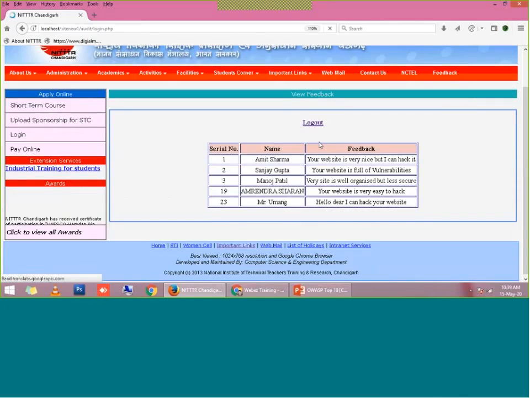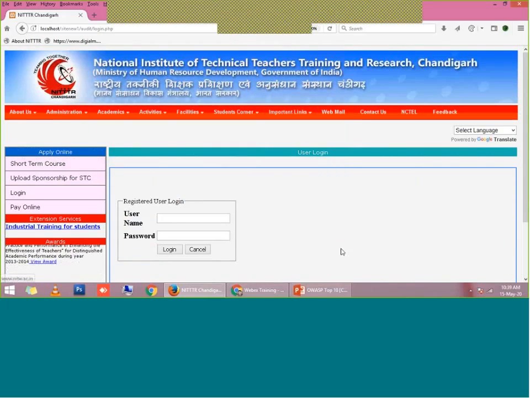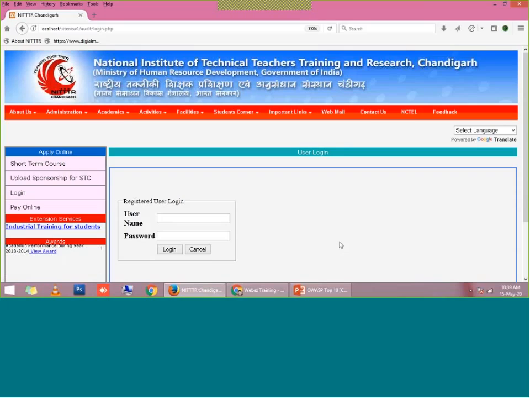button. So after clicking on the logout button, what will happen? It will redirect to your login page. Now you are very sure that you have logged out of the system, and now no one can access your page, because suppose you are doing this on a public system. If it is your personal system, then definitely no one can access it.